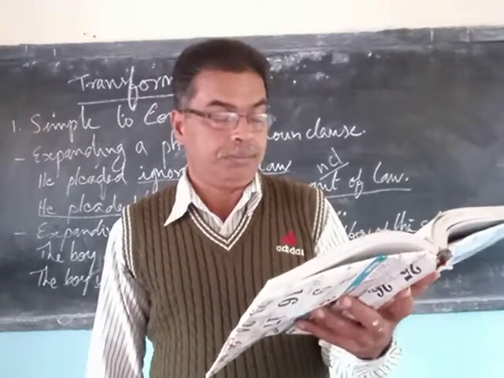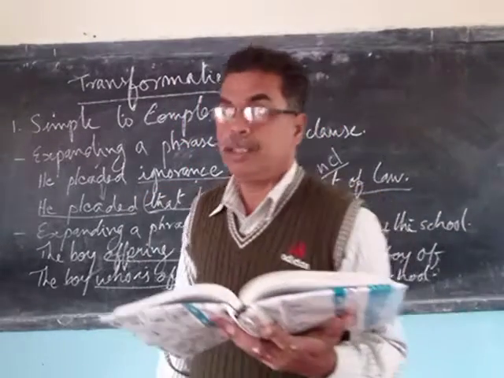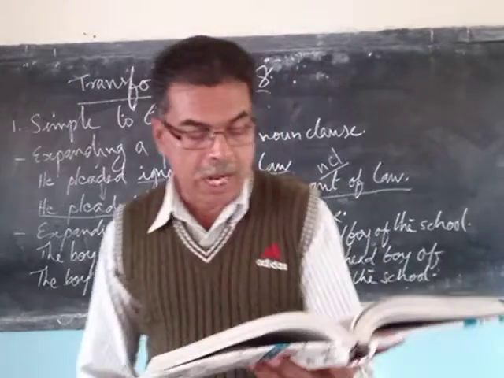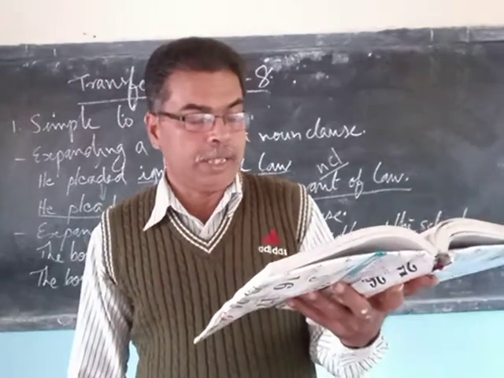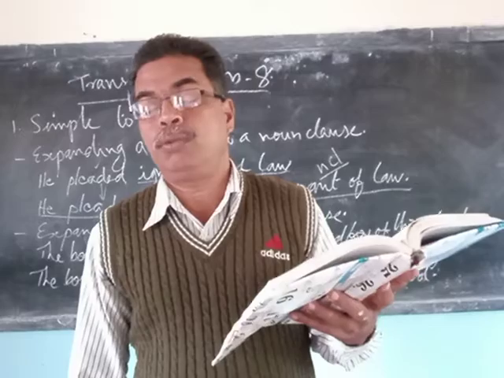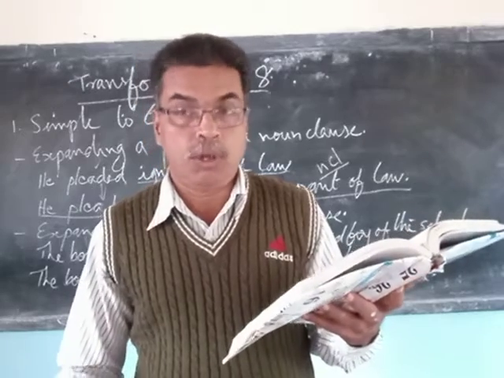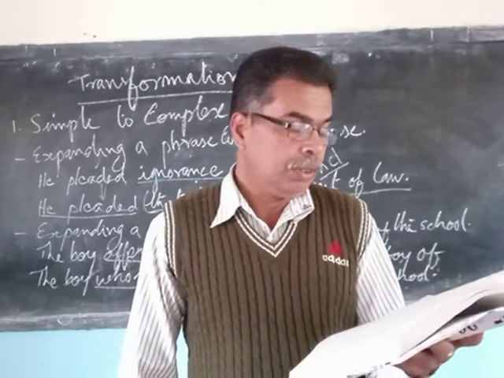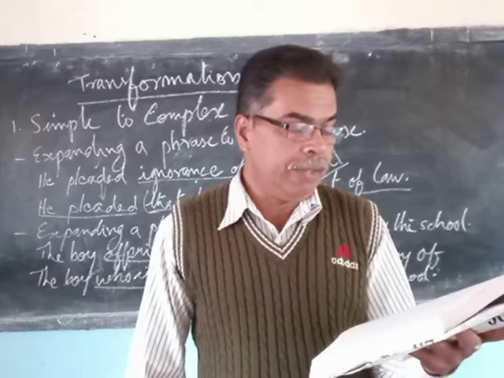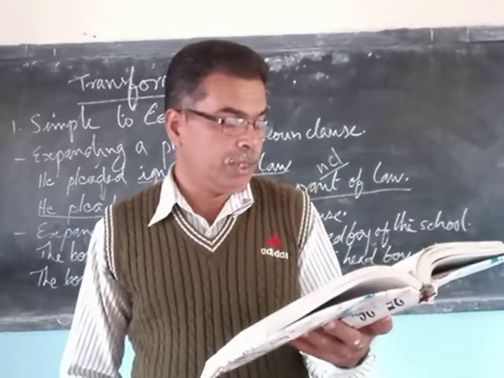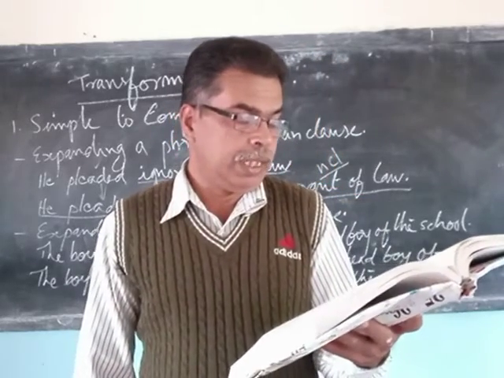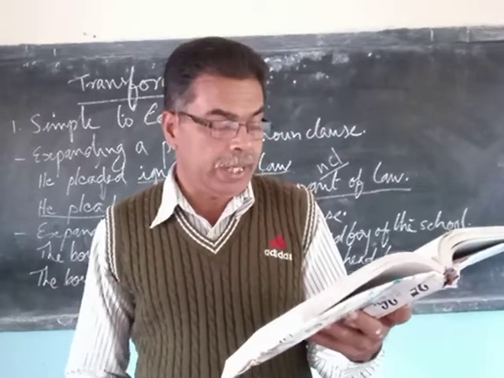The correspondent is believed to have, the reporter is believed to have quoted the minister's speech out of context, misquoting. Here, is believed is the only verb in it, so it is a simple sentence. Now, it is believed, what is believed?